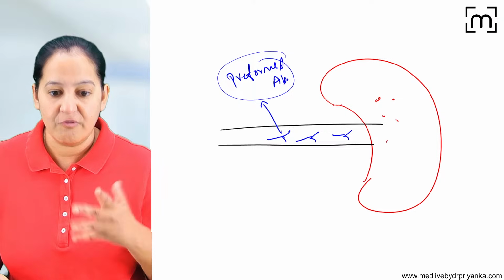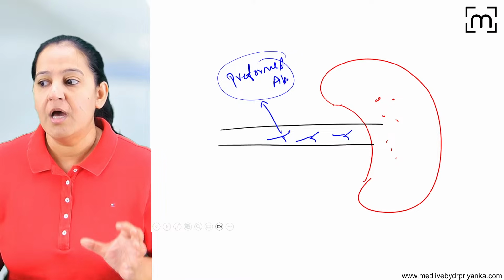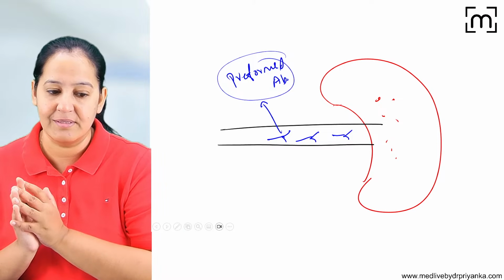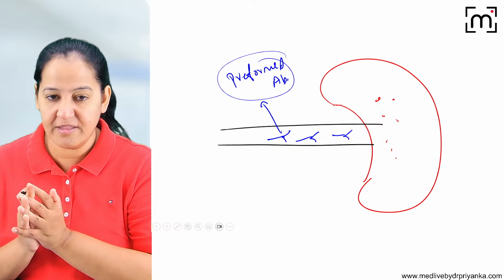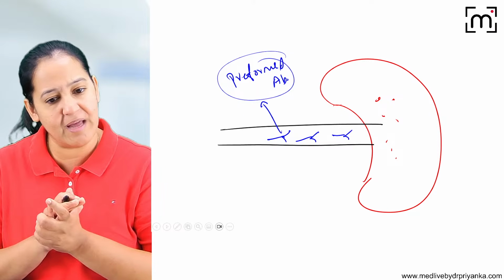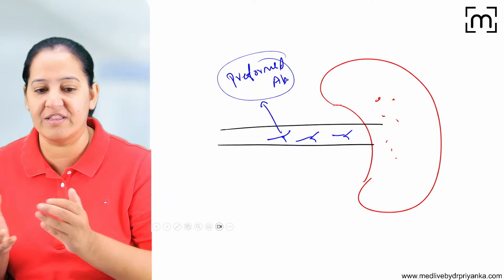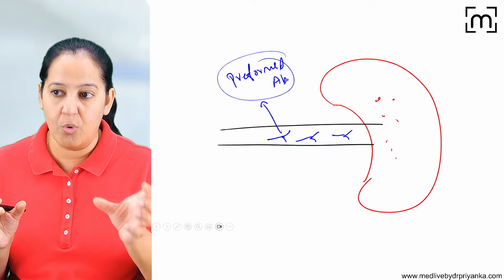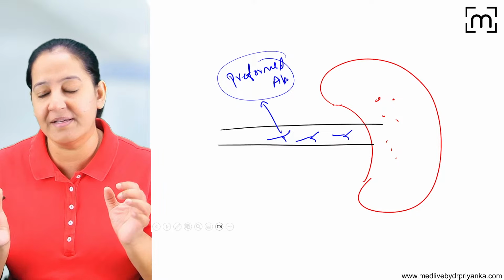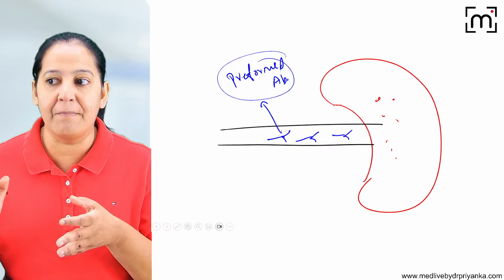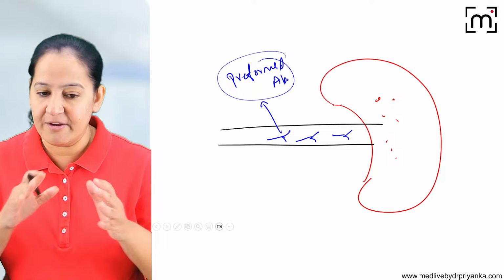This is the donor tissue. From where? If there is any sensitization, maybe the donor and the recipient are relatives and the donor has given blood in the past, and the recipient has acquired antibodies from that. Or maybe the donor has given some other graft in the past. Or maybe the donor is a child and the recipient is a mother. It is always possible. Now the child can give a graft to the mother. For example, there is a mother who is 60 years old and she is having bilateral renal failure.